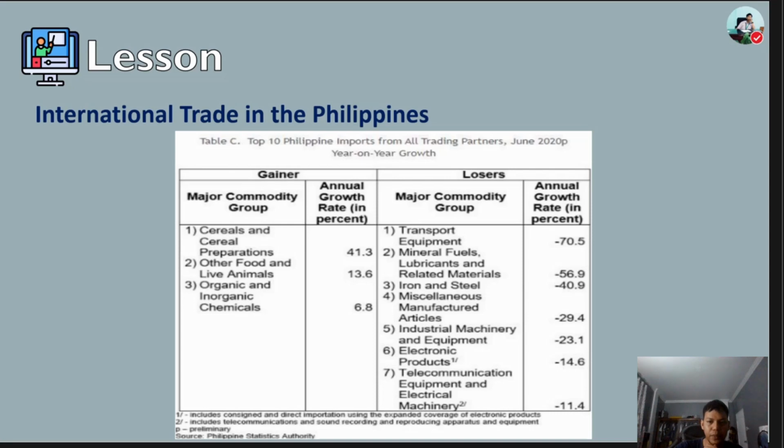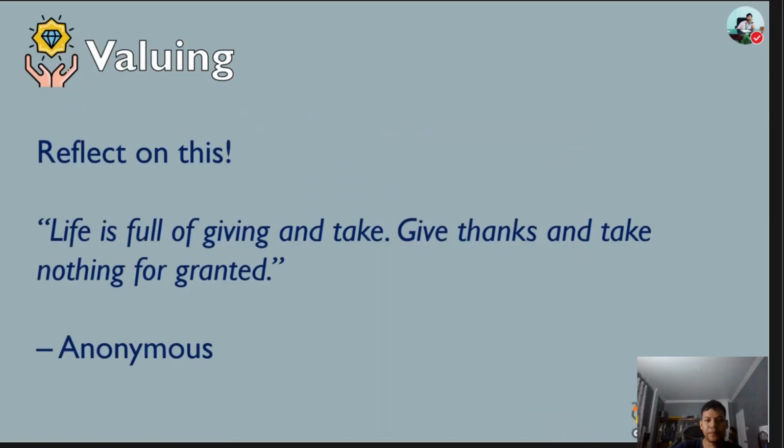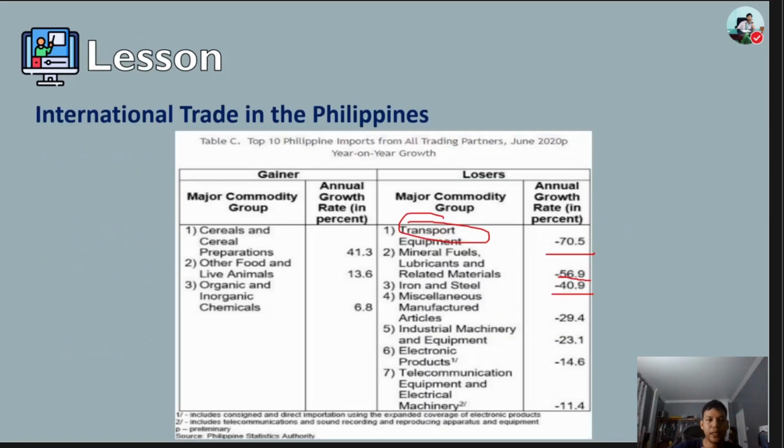The decrement of imported goods in June 2020 was due to the decrease in 7 of the top 10 major import commodities, which were led by transport equipment with negative 70.5%, mineral fuels, lubricants, and related materials with 56.9%, and iron and steel with negative 40.9%. So this is all about international trade.